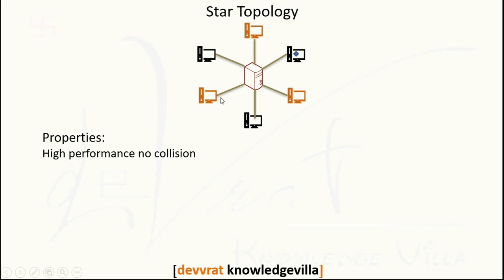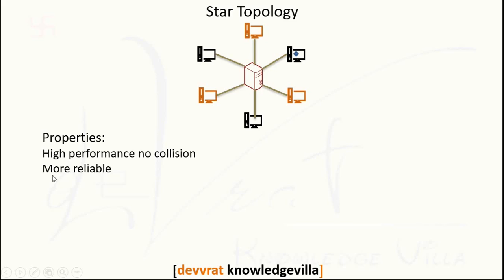So the data which is carried by a particular link is only from that device. So we can say that there is a dedicated bandwidth for each device. So we can get high performance and there is less chance of collision of data. It means there is less chance of traffic jam.